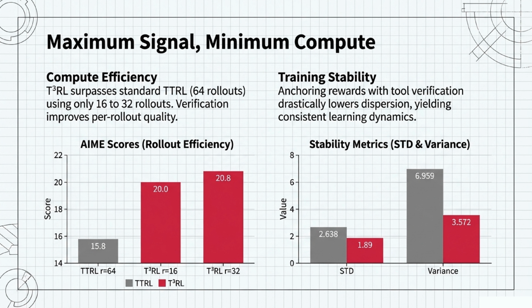T-3RL also delivers maximum signal with minimum compute. In terms of compute efficiency, T-3RL surpasses standard TTRL doing 64 rollouts by using only 16 to 32 rollouts, simply because verification dramatically improves per rollout quality. Furthermore, it vastly improves training stability. Anchoring rewards with tool verification drastically lowers variance, yielding highly consistent learning dynamics.